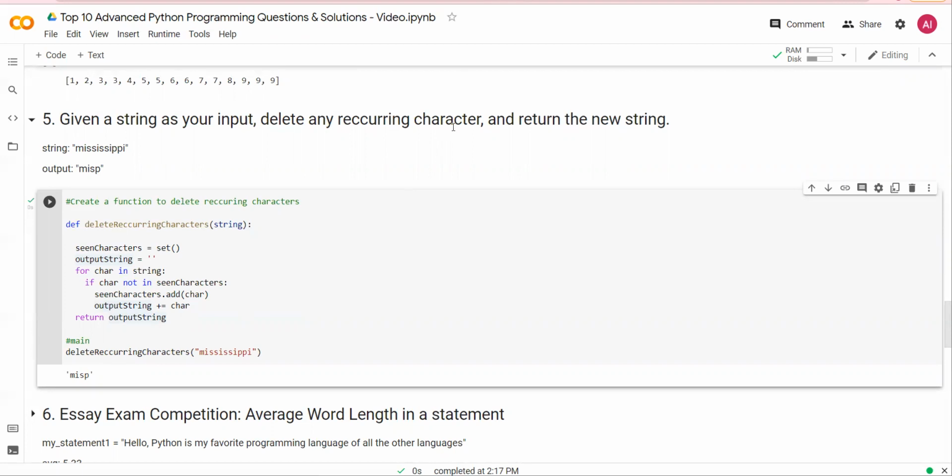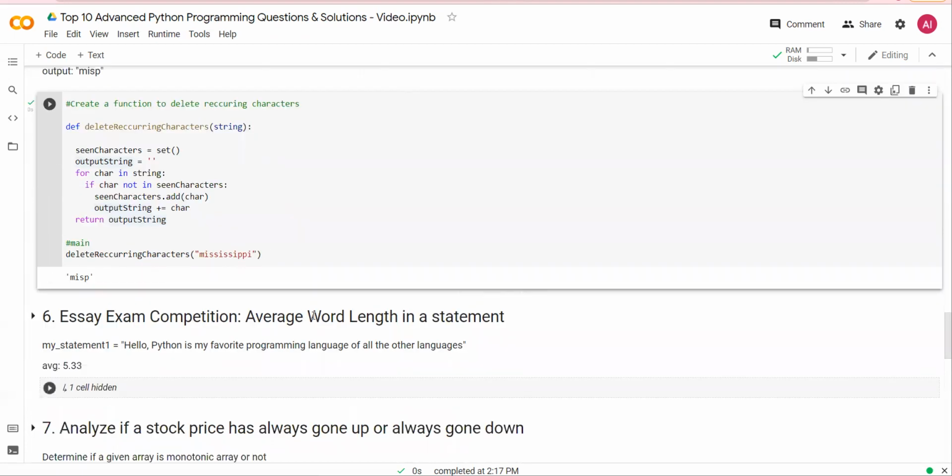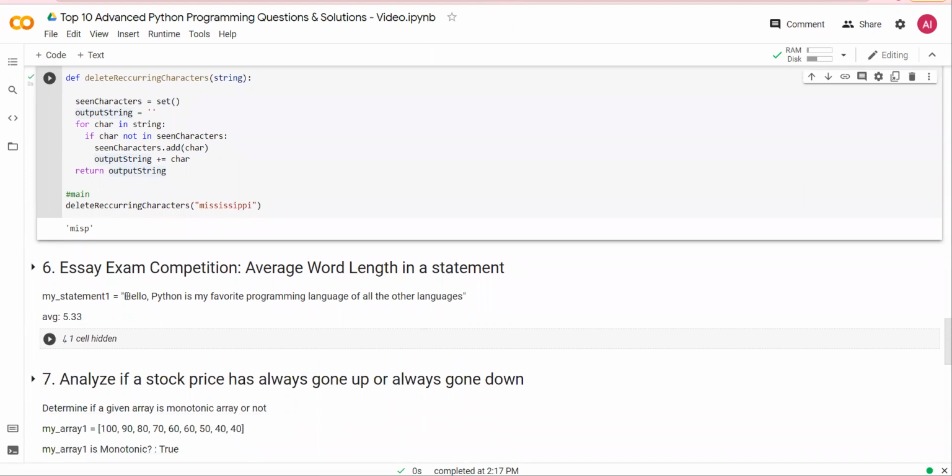Next question is essay exam competition. You want to find out the average word length in a statement. This is a statement. Statement number 1, hello Python is my favorite programming language of all the other languages. The average length is 5.33. You have to first split the statement, extract words, then count the number of characters in the word and get an average. Fairly easy. Pause the video and try this for yourself.